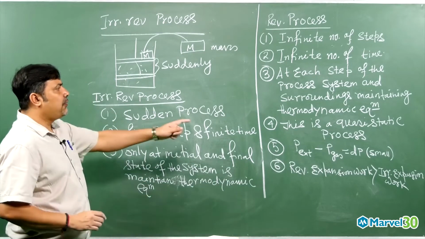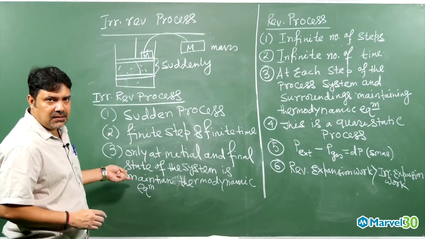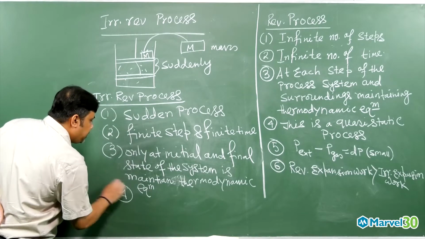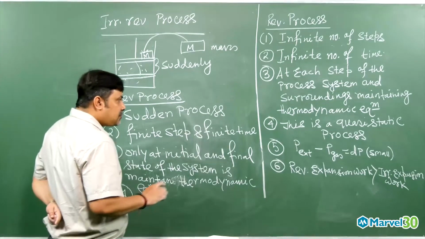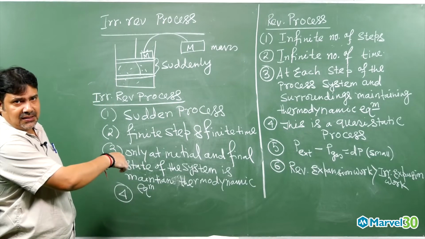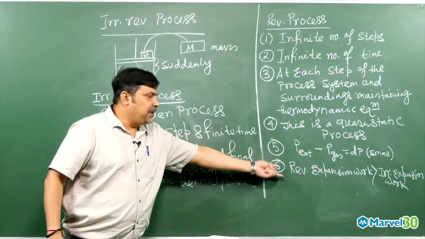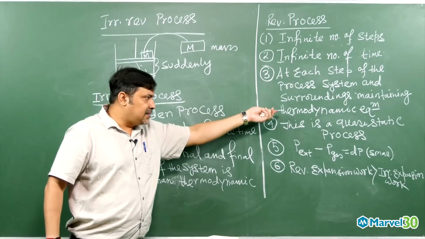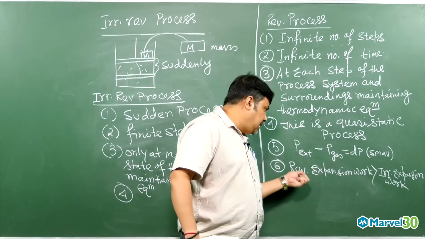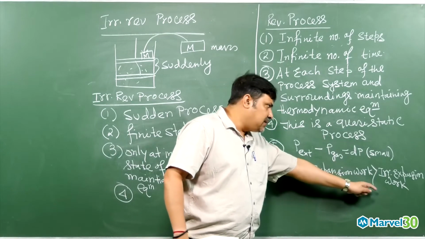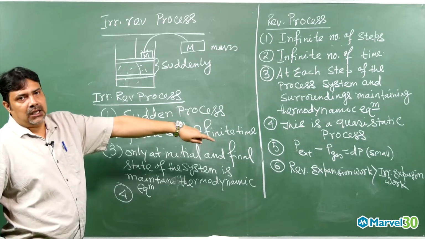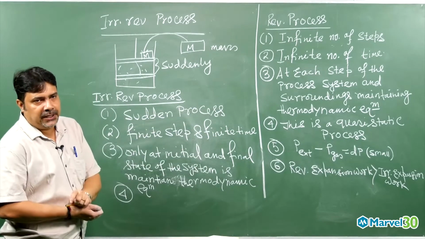If I write the fourth point, this is not a quasi-static process. You can write that point also. But the main important thing I can write down is P external minus P gas, this is also compression. In this case, P external minus P gas is dP, which was small. The sixth point: reversible expansion work is greater than irreversible expansion work. I will explain this after the first law, when I explain the work done by the graph.